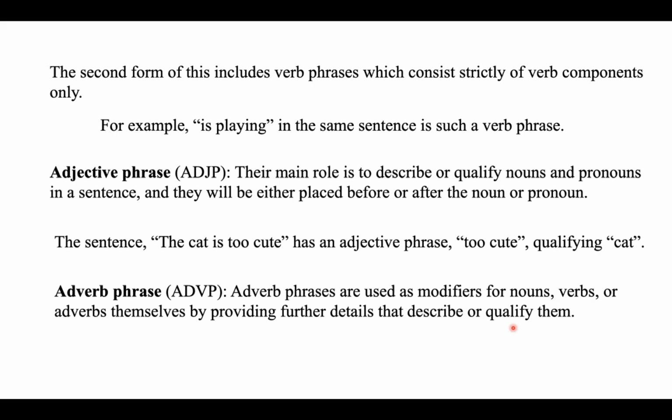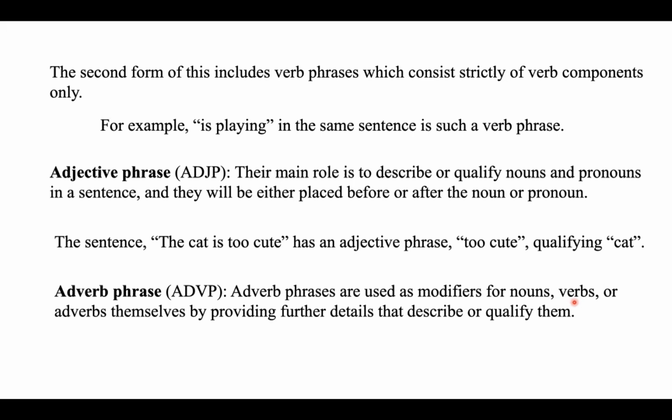Whereas for this adverb phrase, the sentence given is the train should be at the station pretty soon. So what is the adverb in that sentence? Obviously it is pretty soon. Okay, so we identified that. And what is the second part of this statement? This phrase will provide details that describe or qualify either noun, verb, etc. present in the sentence. So what is the noun present in this sentence?